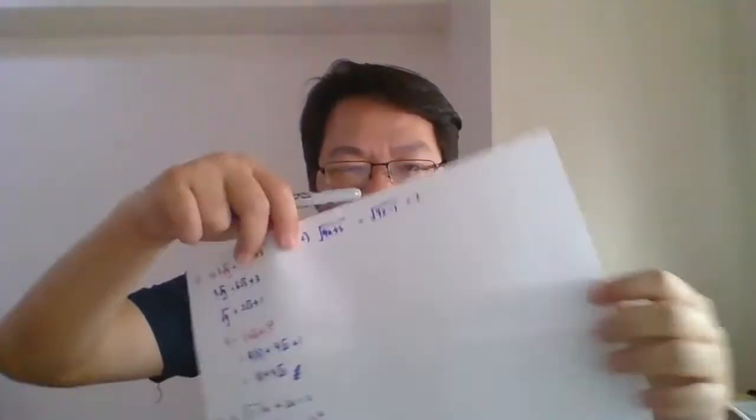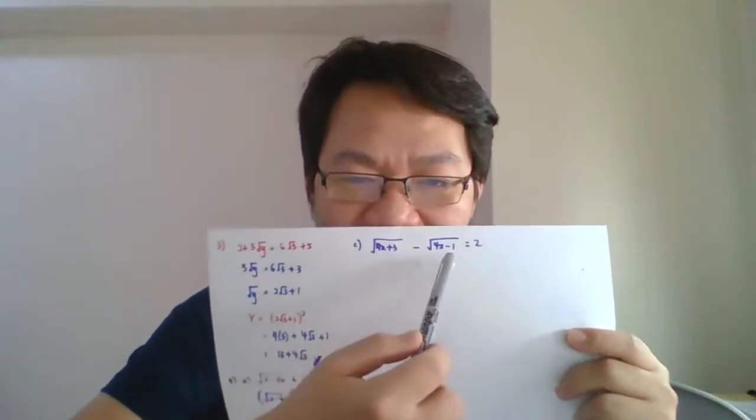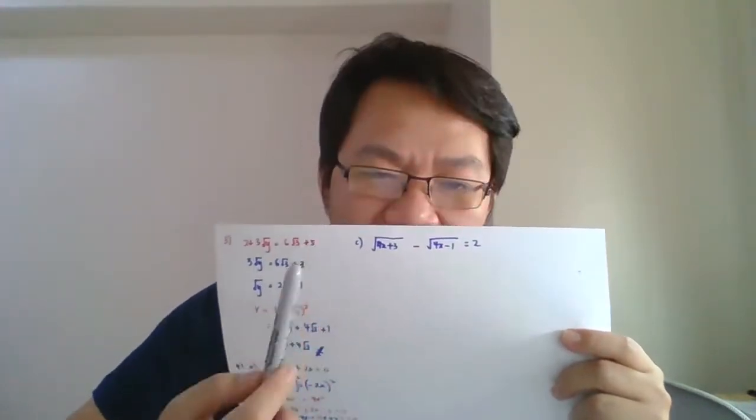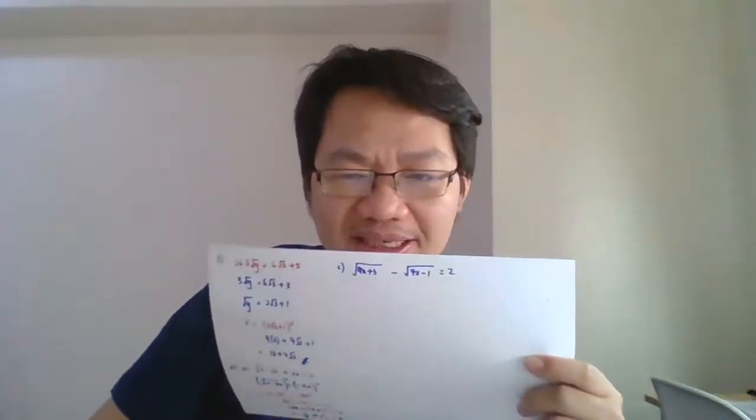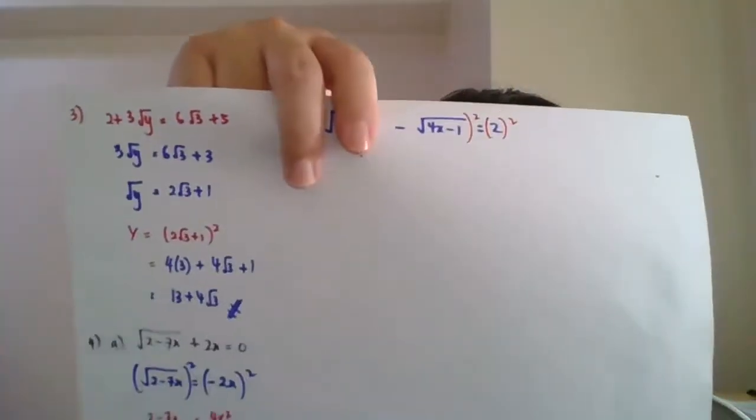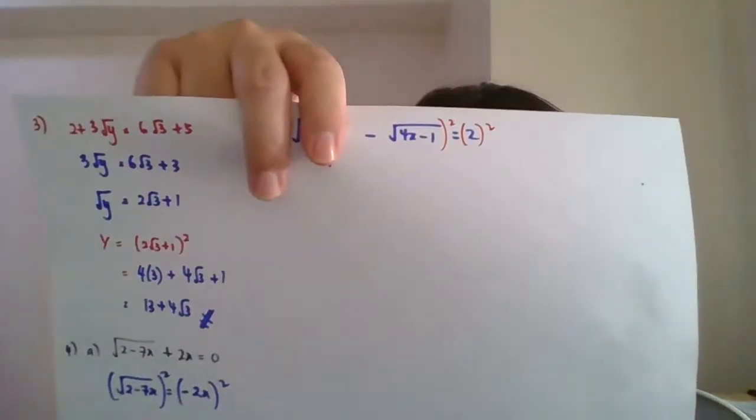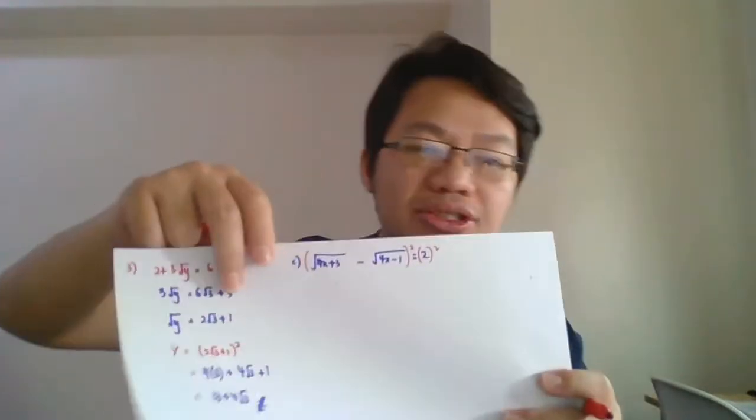Soalan C and soalan A are different, because in soalan A, we can move one of the square roots to the other side of the equation and then square both sides. But for soalan C, since both of them are square roots like this, what we can do is just straight away square both sides. Square saja both sides. Tak ada masalah. Okay? We just square like this, the normal square. Right. So, slowly square.